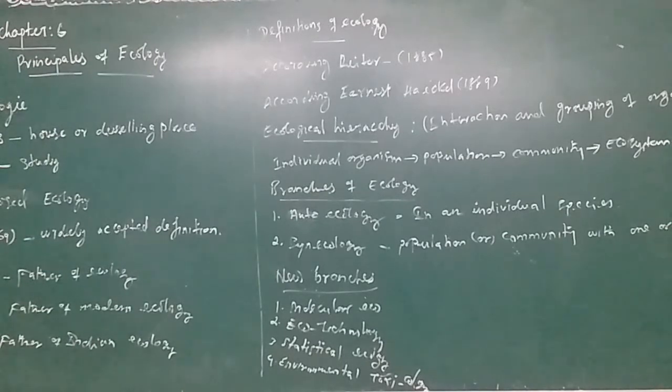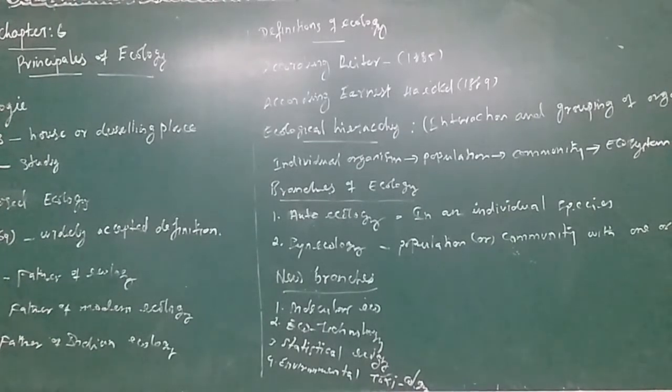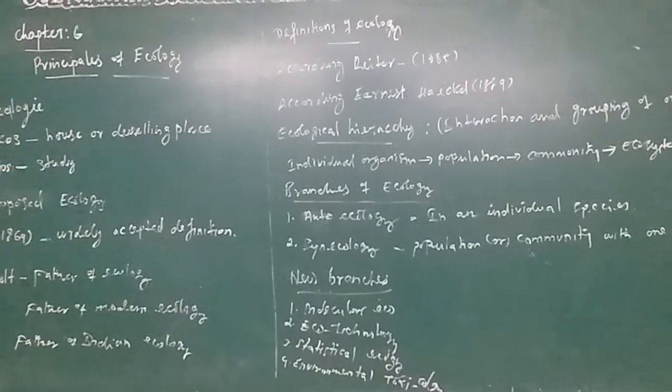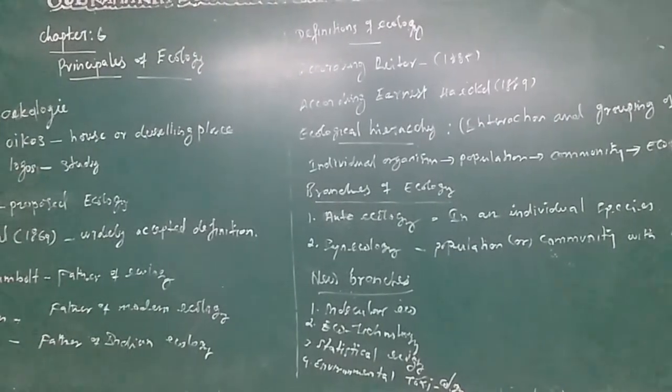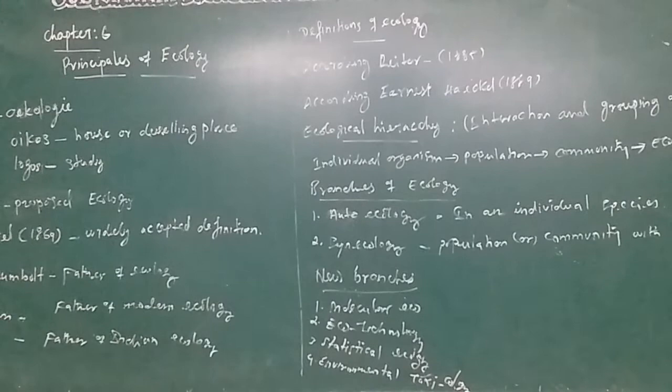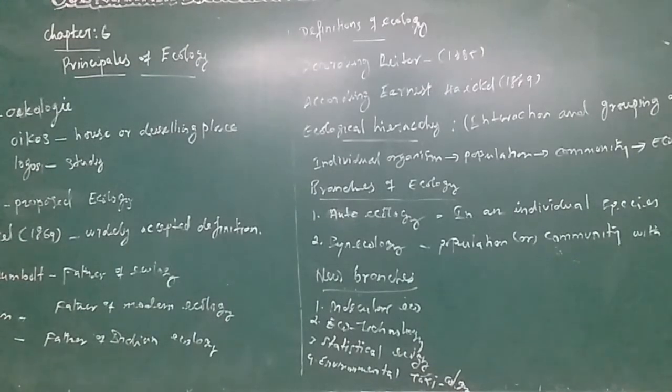The second point: the same habitat may be shared by many organisms.